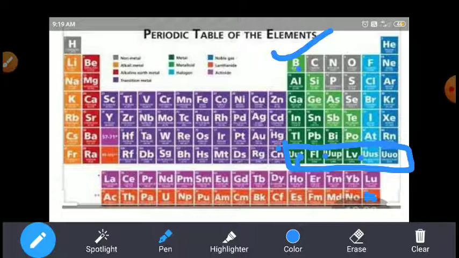If any element could be found in future and its atomic mass is greater than lead and its property is similar to the carbon family, that should be kept in this place. So that's why their general name is mentioned here, students. These are incomplete elements.